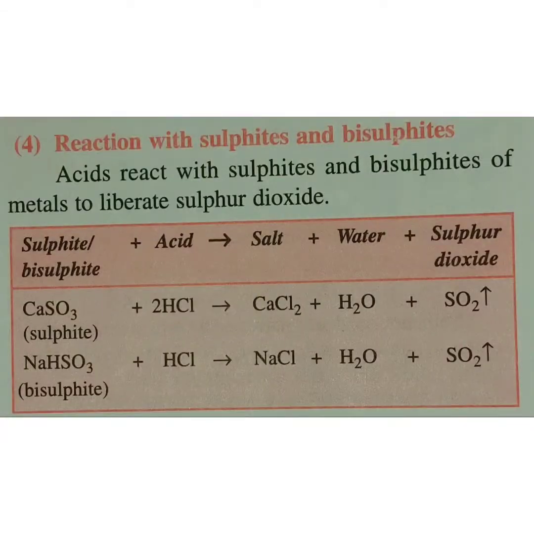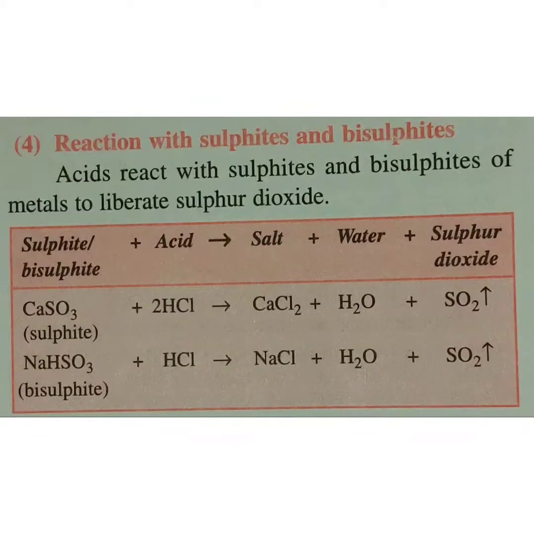So acids react with sulfites and bisulfites of metals to liberate sulfur dioxide. Naturally, sulfites and bisulfites, that is SO3 or HSO3, contain SO2 also. It's a part of SO3 or HSO3. Hence, just as we saw that the previous reaction gave out carbon dioxide, in this case we are going to get sulfur dioxide. So the reactions are very simple.